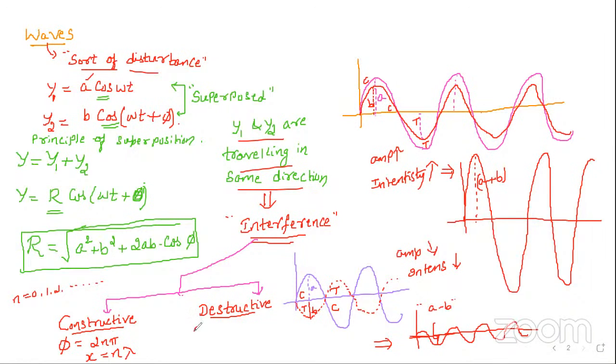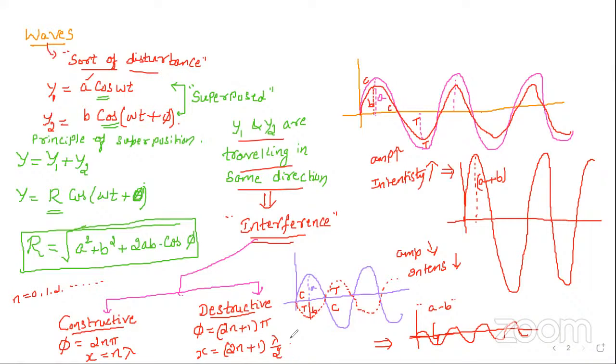For destructive interference, phase difference must be equal to (2n plus 1) into pi and path difference must be equal to (2n plus 1) into lambda by 2. So please remember the conditions for phase difference and path difference.